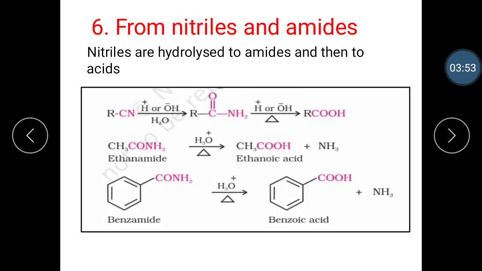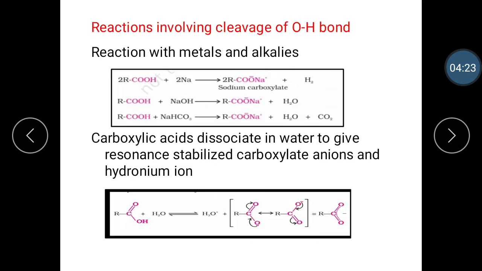The next method is preparation from nitriles and amides. Nitriles are hydrolyzed to the amide and then to the acid. Let's see this reaction. Nitriles on hydrolysis give amide, and on further heating give acid. Ethanamide on hydrolysis and heating gives ethanoic acid. Benzamide on hydrolysis and heating gives benzoic acid.